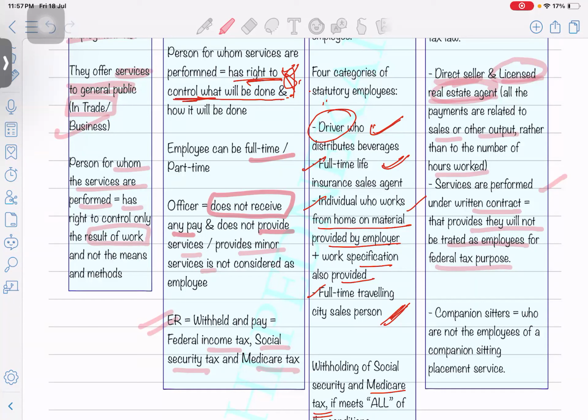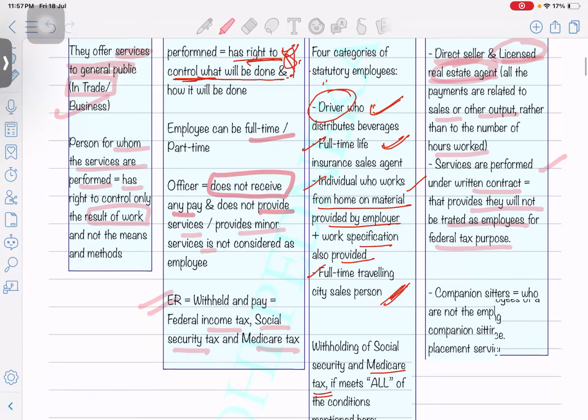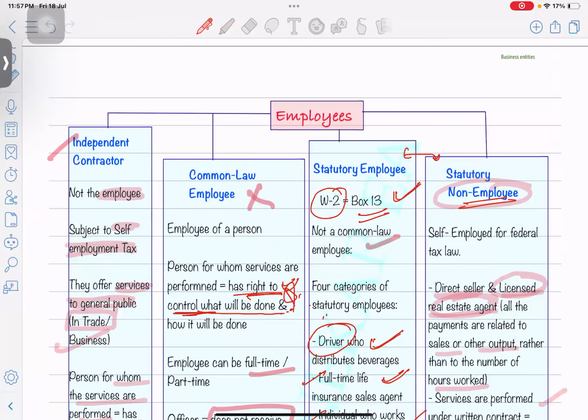They have contracted with that entity, but they are also providing the same services to other entities. Okay, and when they are providing the services to the first entity, they are doing an agreement and contract, and in that agreement it should be clearly mentioned that they will not be considered as an employee for the federal tax purpose.